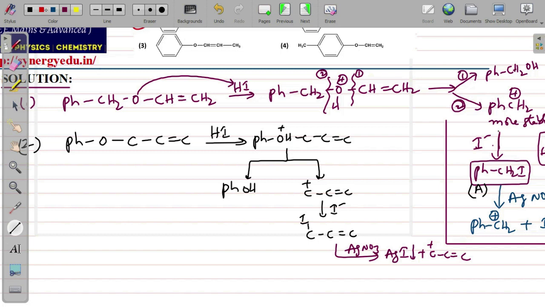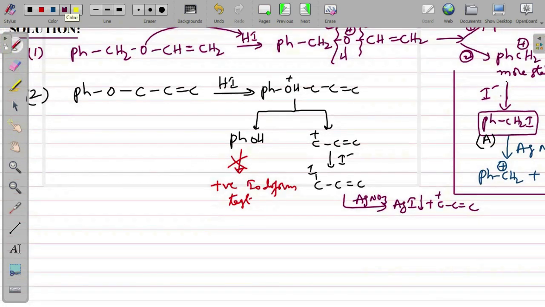But whereas if you look at the other one, will it give a positive iodoform test? No, it will not give you a positive iodoform test. For the iodoform test, there is a condition to satisfy. What is that condition?